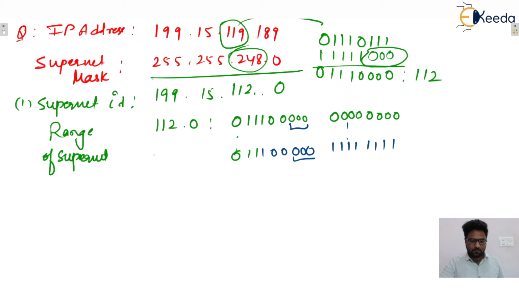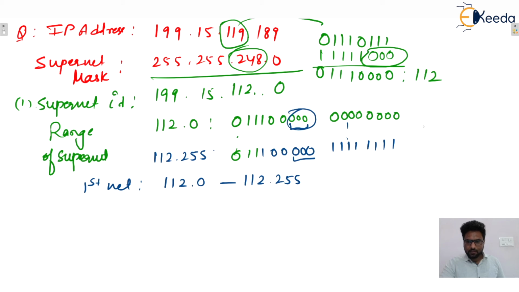So this value becomes 112.255, isn't it? So that is the first network that is joined, 112.0 to 112.255. I'm writing only the last two octets.